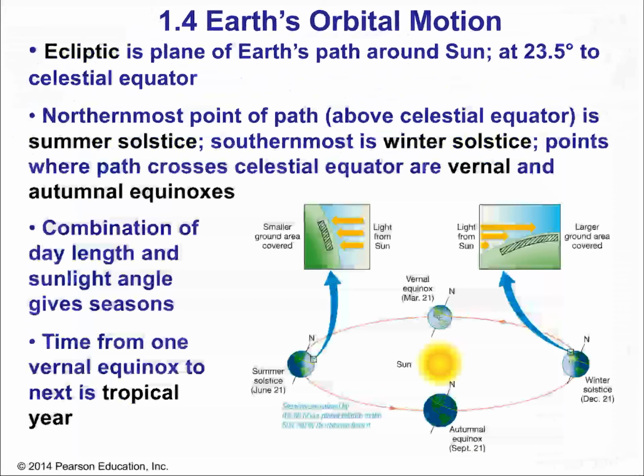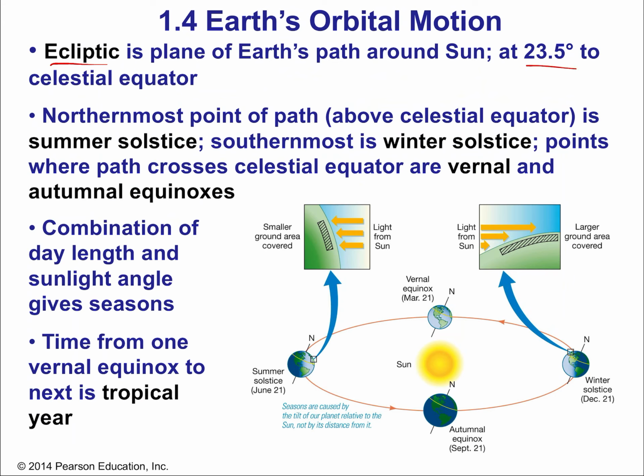But then the apparent motion of the sun through Earth's sky, your local sky, is called the ecliptic. Now, the ecliptic is a term that would be thought of best as being associated with the celestial sphere. It's a track or a path along that celestial sphere. So just like the celestial sphere, it is an imaginary idea, okay? So the ecliptic is a plane of Earth's path around the sun.